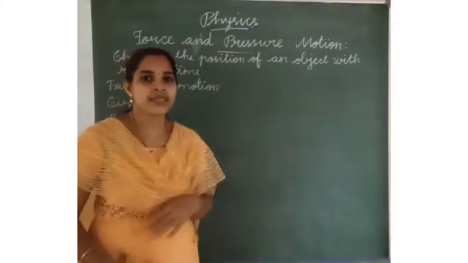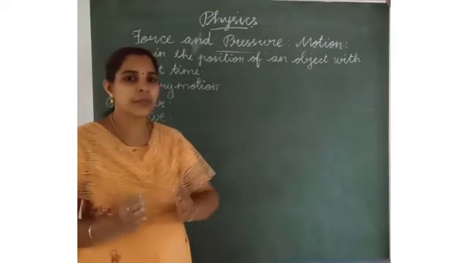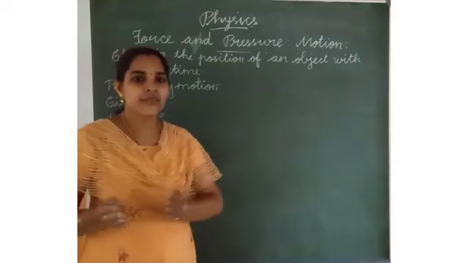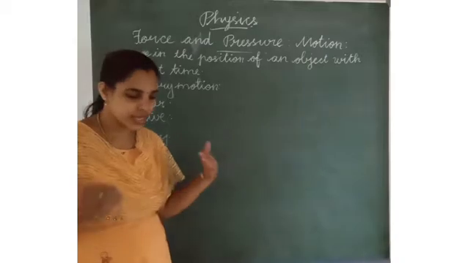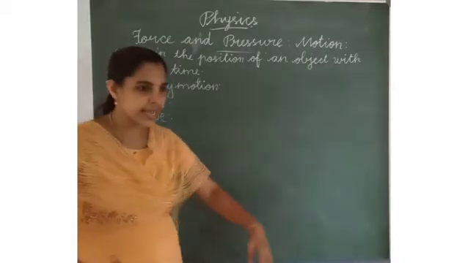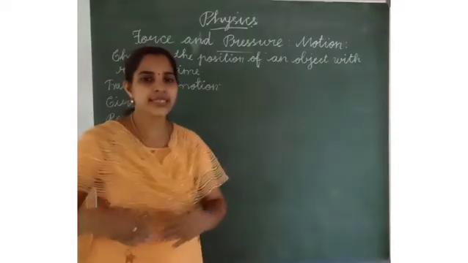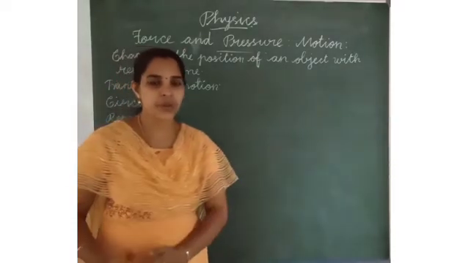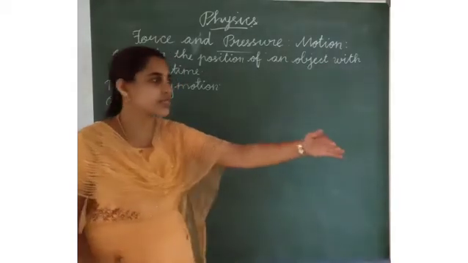Translatory motion means an object or many objects will be moved from one place to another place at the same distance. For example, many students are running from this line to that line. They are running together at the same distance. That is translatory motion.